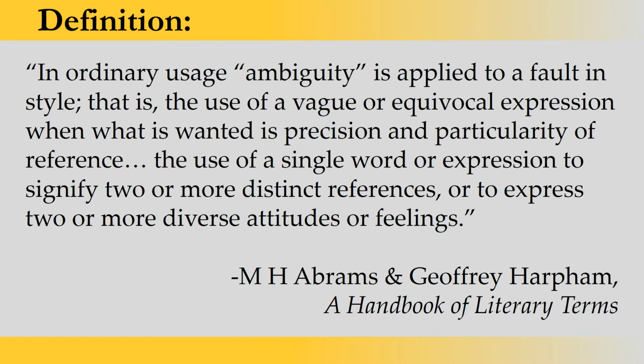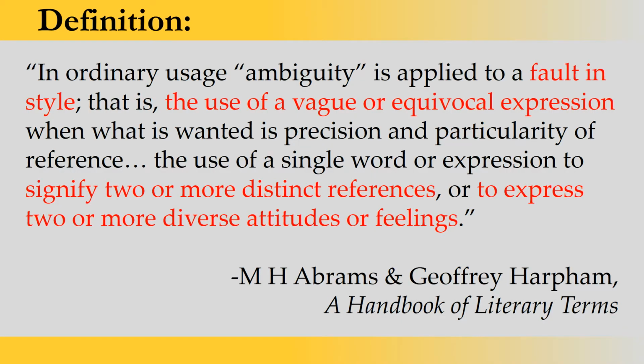Now let's understand the important words in this definition so that we can dissect it. Here we have fault in style. As I already mentioned, many scholars considered it a fault in writing, a fault in the author's writing skill, and hence it was not famous among literary men, authors or poets. But later it was considered a very important term in literature when Seven Types of Ambiguity was published, a book composed by William Empson in 1930, and from there it is used in literature. Again, here we have the use of a vague or equivocal expression.